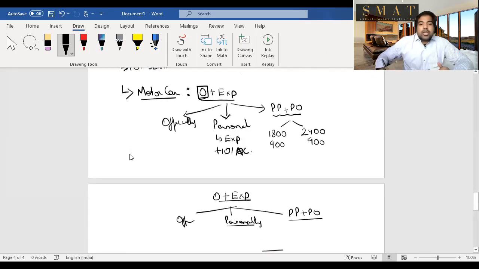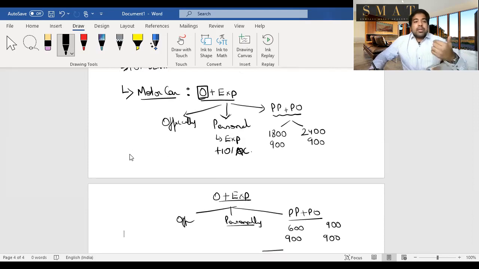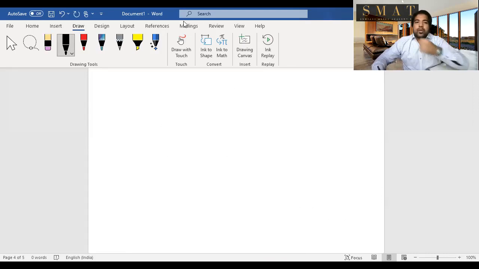The amount will change. Driver salary will still remain the same, 900 and 900, but because now you are meeting the expenses, what will be added is only 600 here and 900 here. That means if it's a small car, that is up to 1600 cc, 600 will be added, and if it's a big car, then 900 will be added. Why is a lesser amount added? Because here you are bearing the expenses.